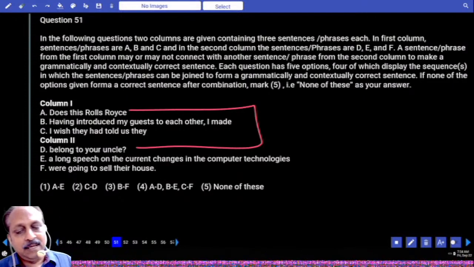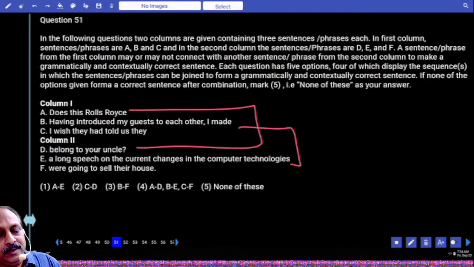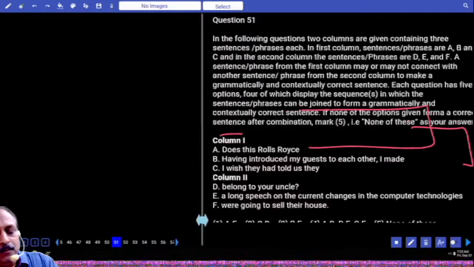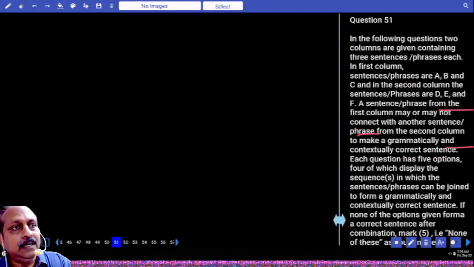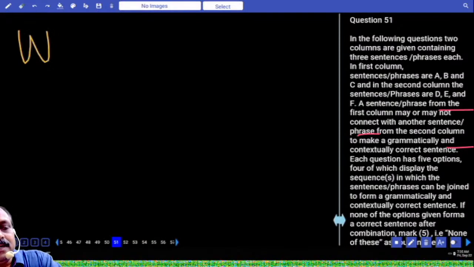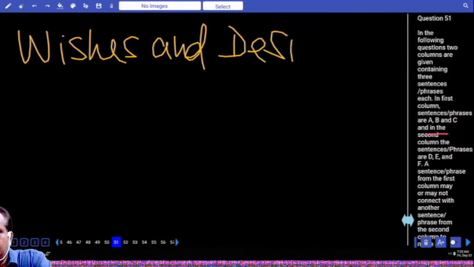Having introduced my guests to each other, I made a long speech. This is also perfect. I wish they had told us they were going to sell their house. Please underline, I wish. This is something you have to focus on. When it comes to expressing wishes and desires, please write wishes and desires.